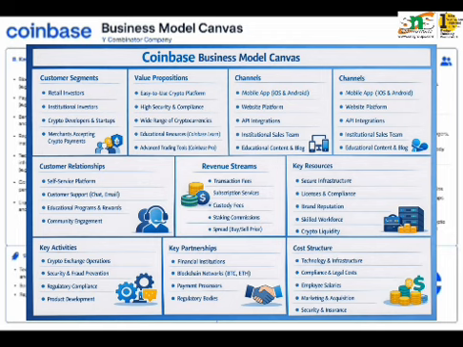Next, moving to the key partnerships, Coinbase collaborates with banks, payment processors, blockchain networks and regulatory bodies. These partnerships ensure smooth transactions and legal compliance also. Finally, the cost structure: major costs include technology development, cyber security, employee salaries, compliance, marketing expenses, etc.